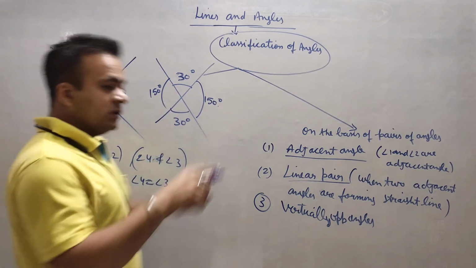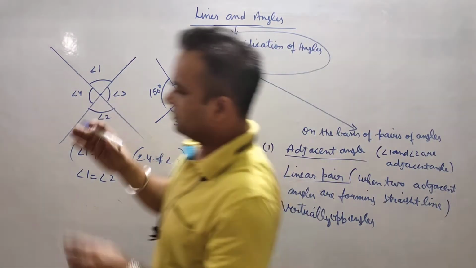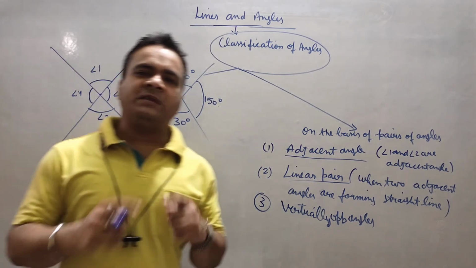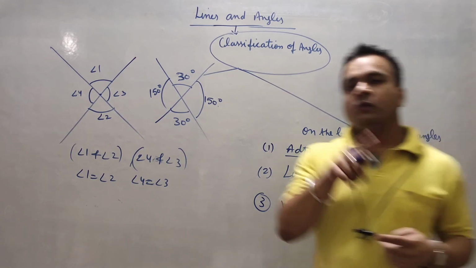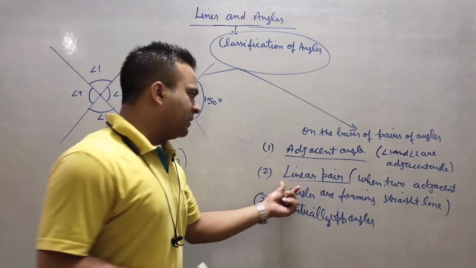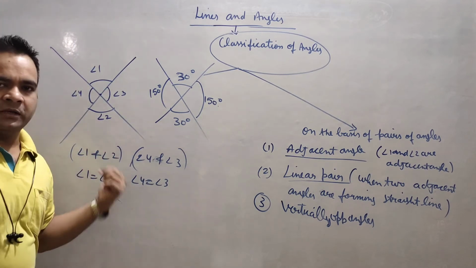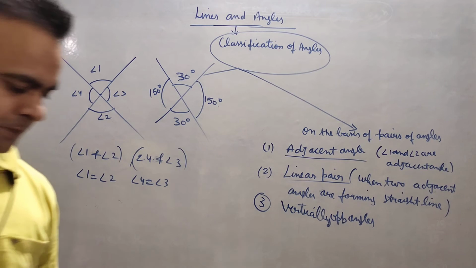It means whenever you have lines and an intersecting point, four angles are there. So by knowing the value of just one angle, we can find the value of the other three angles easily by applying the linear pair method and the vertically opposite angle method, right? So this was the next one.